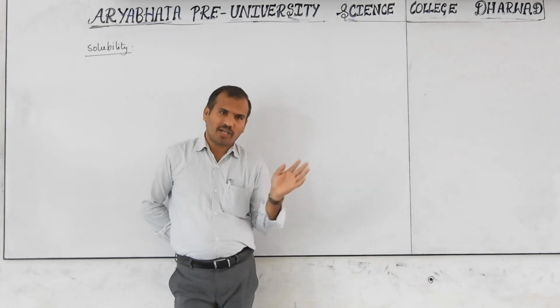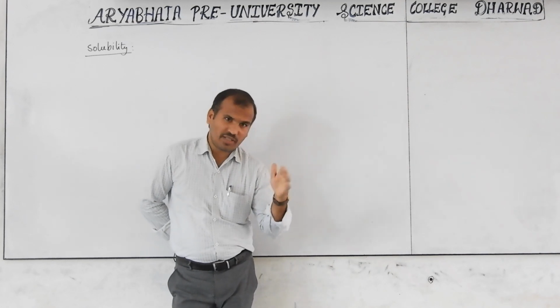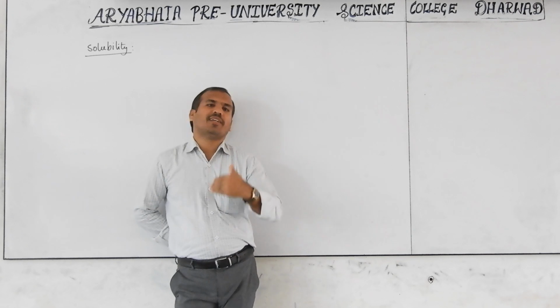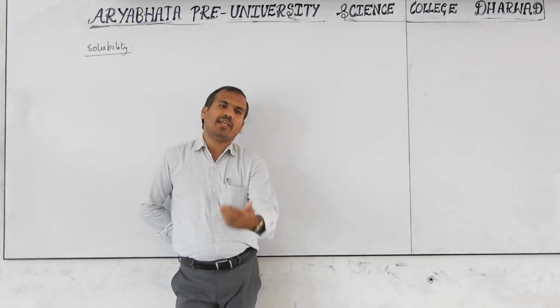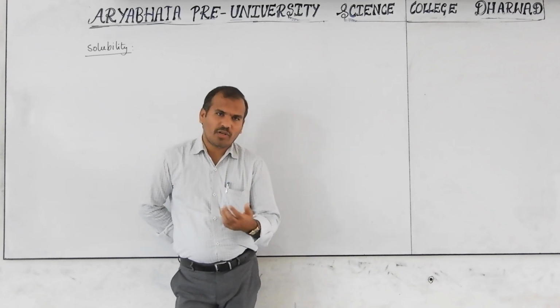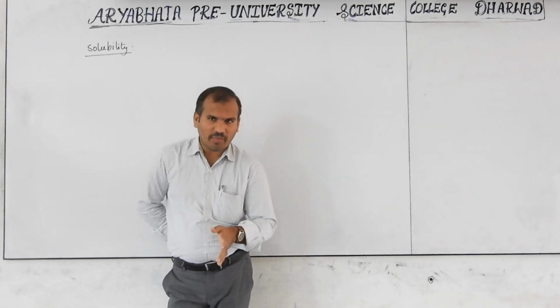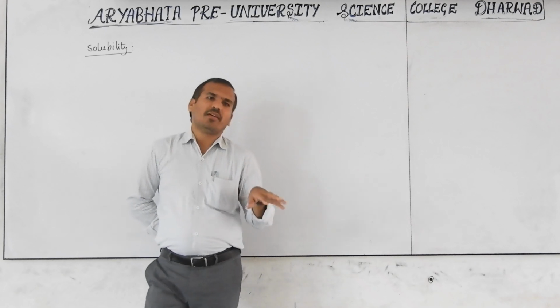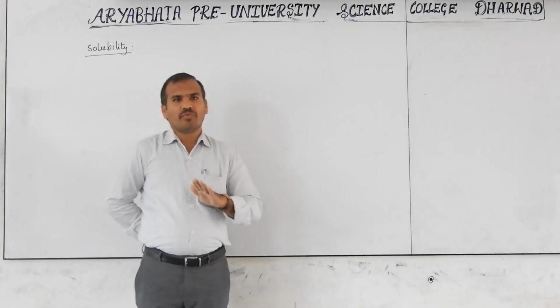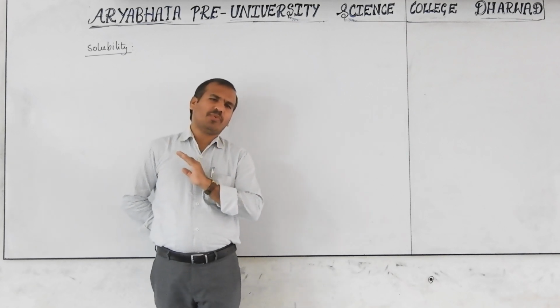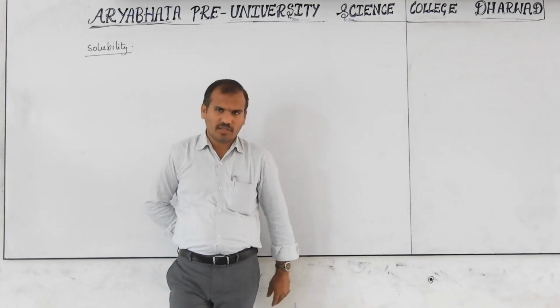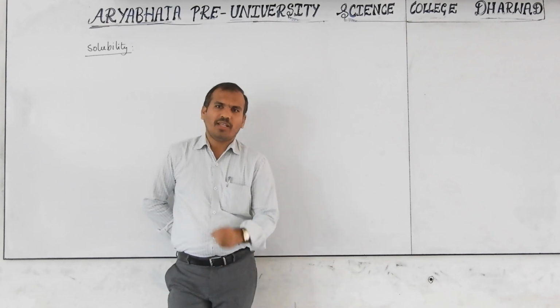Except for hydrocarbons, alkenes, alkynes and so on, you leave them, that is the first year chapter. Only the second year chapters are considered: haloalkanes, alcohols, phenols, ethers, carbonyl compounds, aldehydes, ketones, carboxylic acids, amines. I observed that in all these chapters, up to 4 carbons, sometimes even 5 carbons, but keep in mind up to 4 carbons of any functional group of the second year chapters, they will be soluble in water.